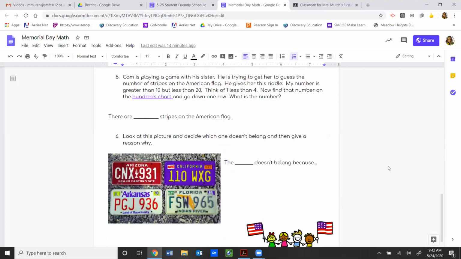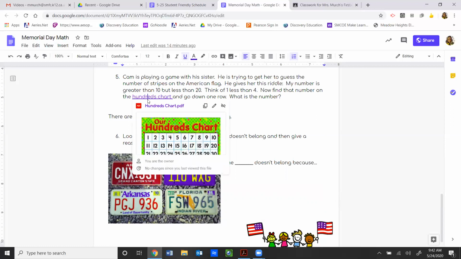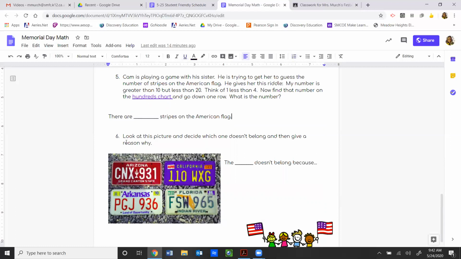Number 5, Cam is playing a game with his sister. He is trying to get her to guess the number of stripes on the American flag. He gives her this riddle. My number is greater than 10, but less than 20. Think of one less than 4. Now find that number on the hundreds chart and go down 1 row. What is the number? Number 6, look at this picture and decide which one doesn't belong, and then give a reason why.